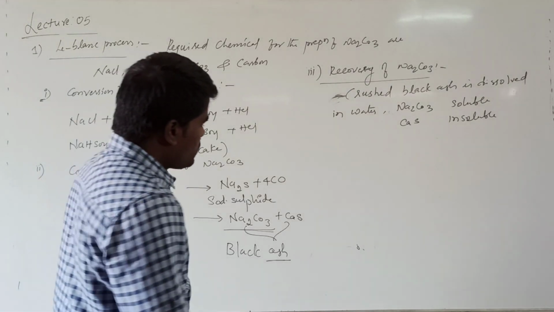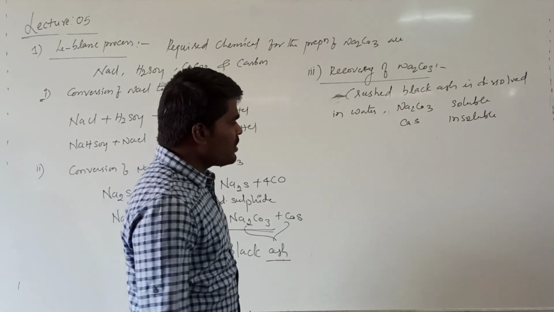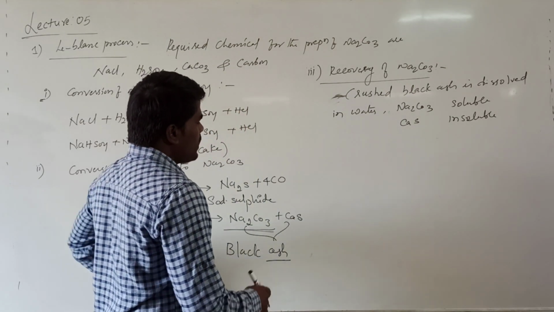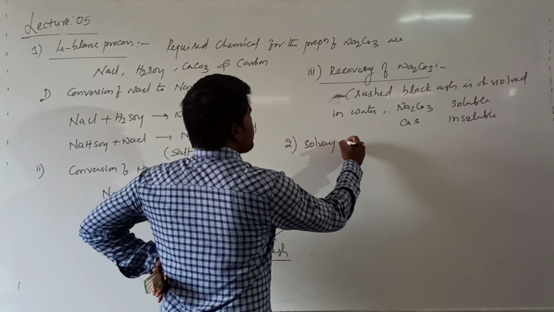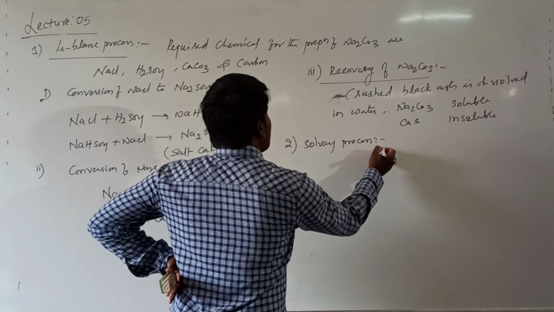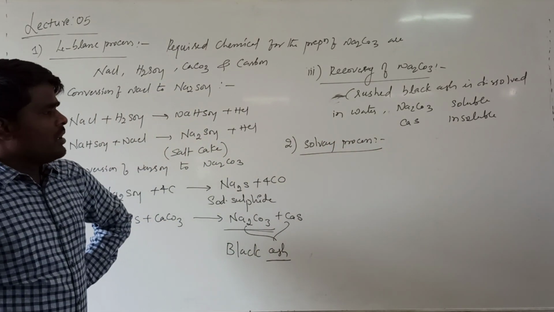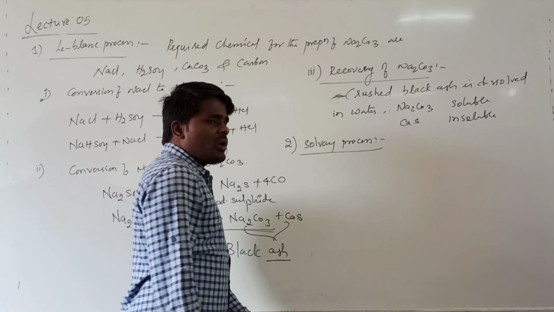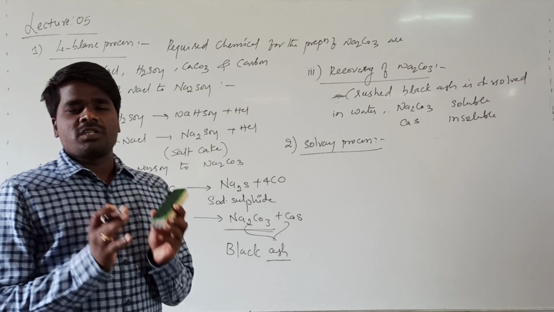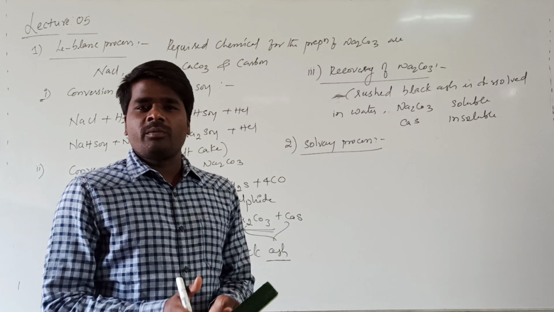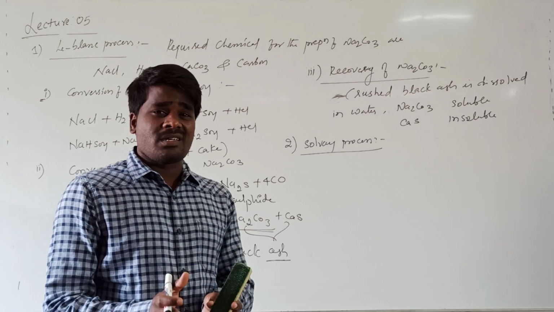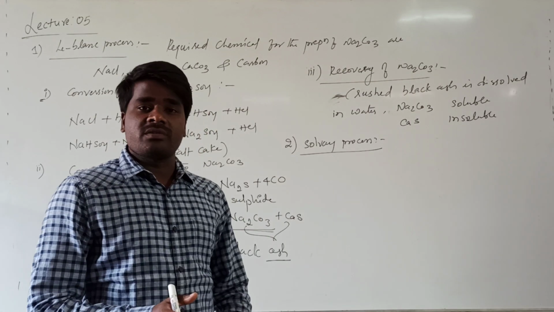Right? Now, another method, the second important method, is the Solvay process. The Solvay process is a modern and very important process for the preparation of sodium carbonate, because nowadays sodium carbonate is commercially, that is on a large scale, prepared by this process.